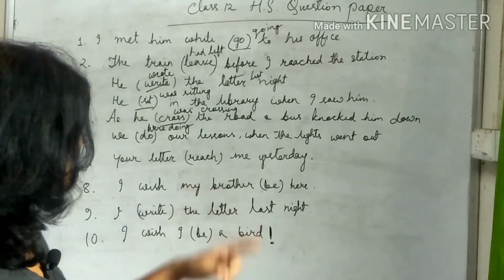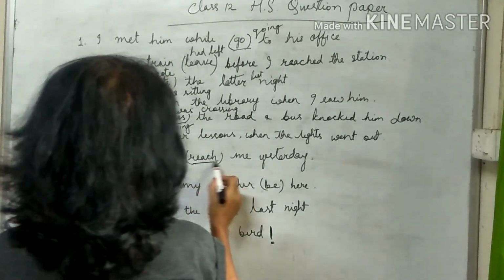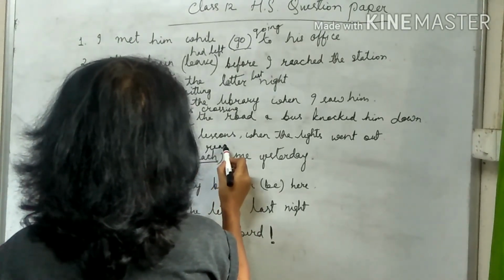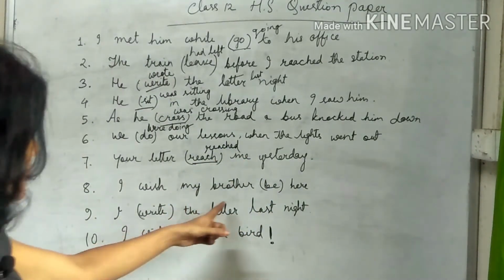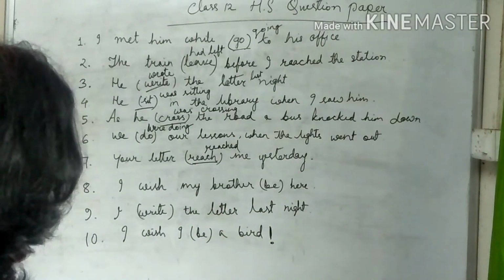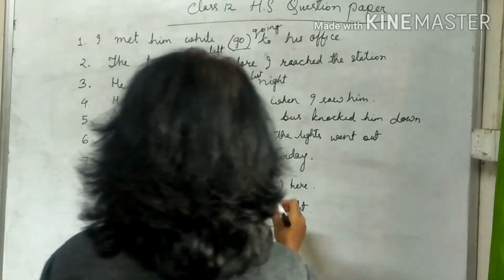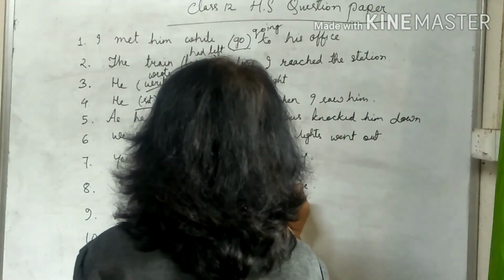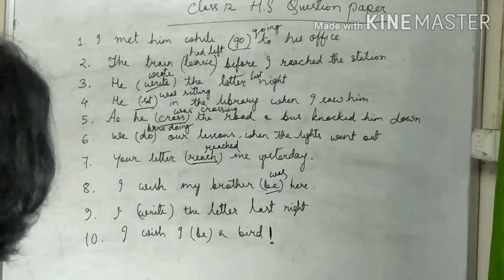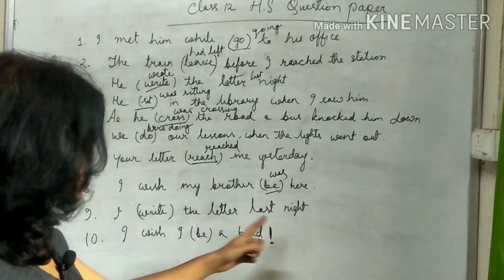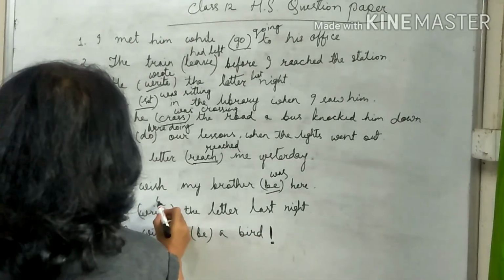Your letter reached me yesterday. Your letter, it is distant past, we will write reached. I wish my brother be here. Was here. I wish my brother was here. I write the letter last night. I wrote the letter last night.